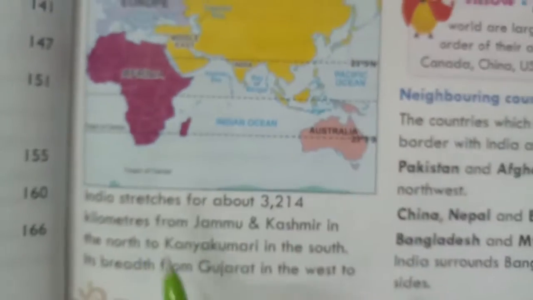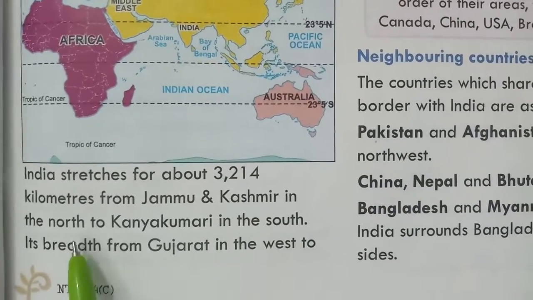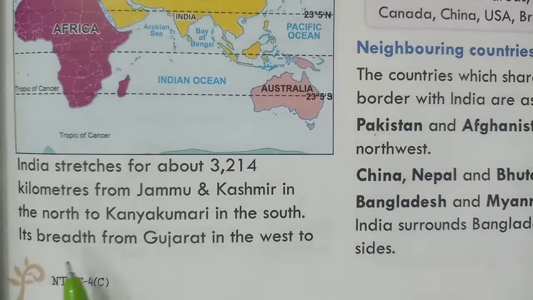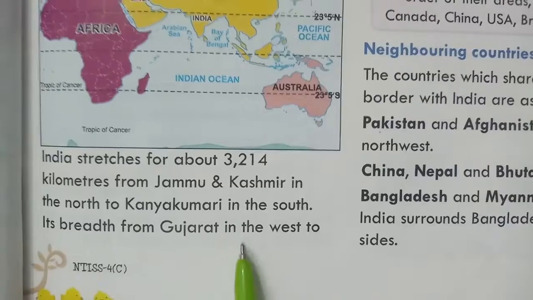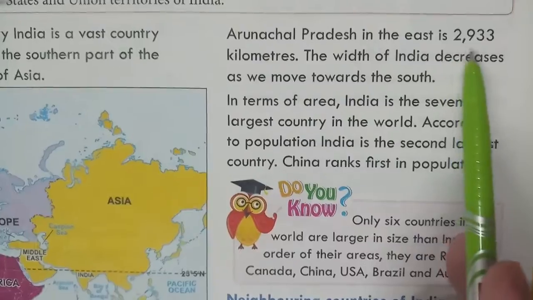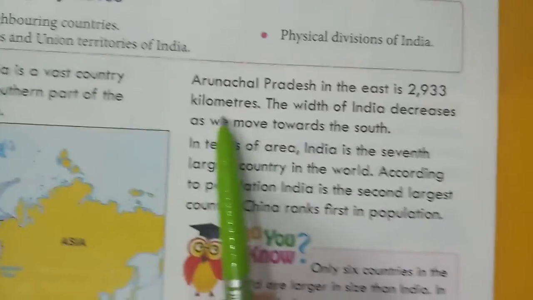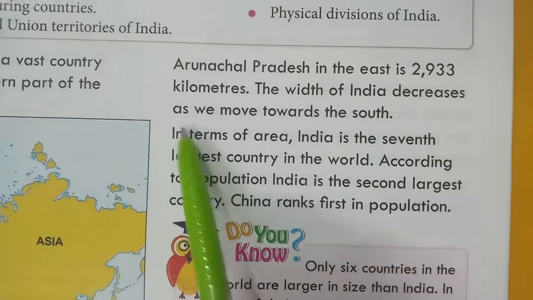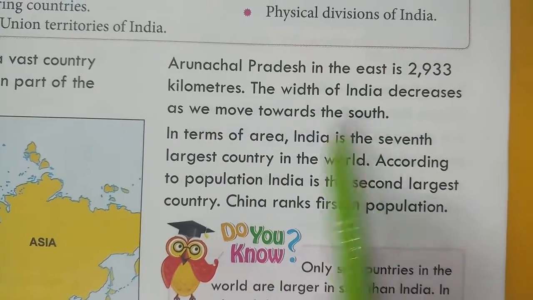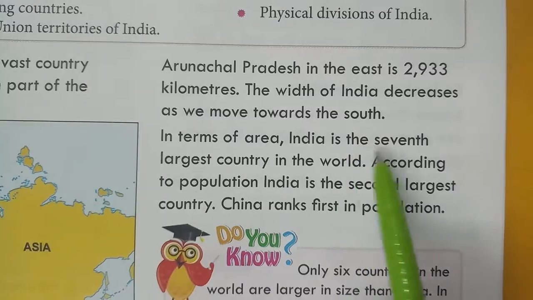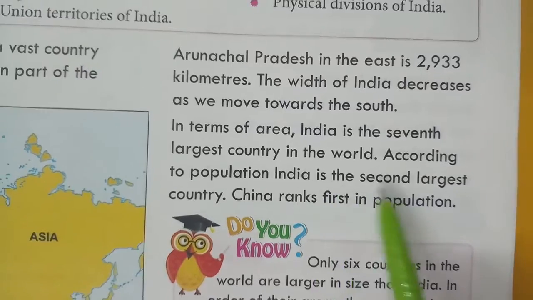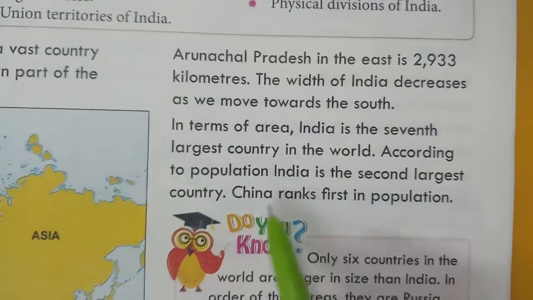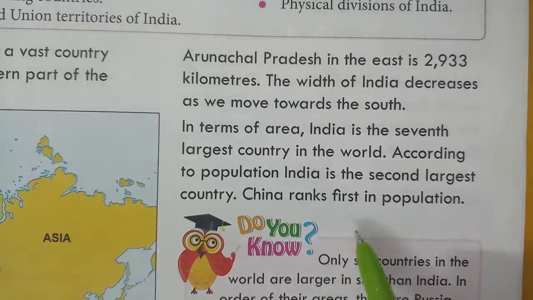India stretches about 3,214 km from Jammu and Kashmir in the north to Kanyakumari in the south. Its breadth from Gujarat in the west to Arunachal Pradesh in the east is 2,933 kilometers. The width of India decreases as we move towards the south. In terms of area, India is the seventh largest country in the world. According to population, India is the second largest country and China ranks first.